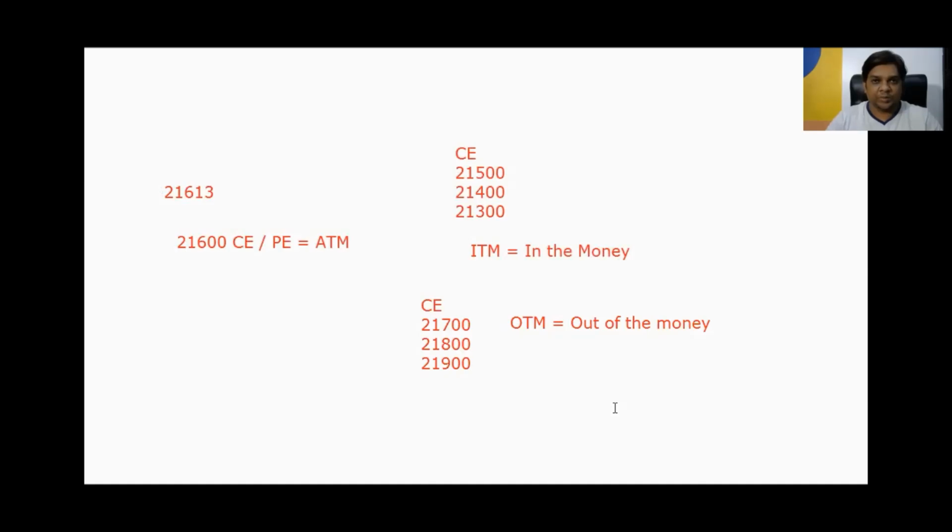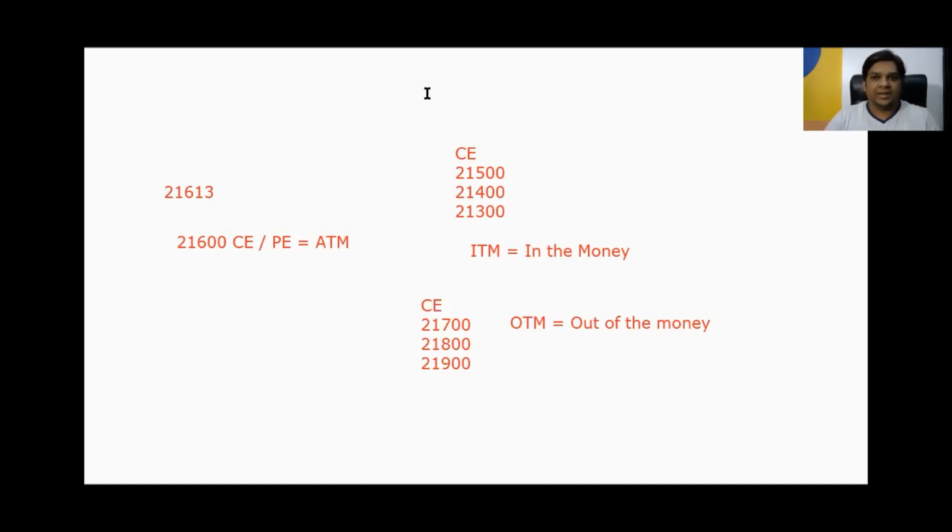In the case of call options, we call it out of the money call options. And if the strike price is less than the current market price, we call it in the money call options. Now it is very clear with this example of Bank Nifty, and this is a recent example because 21,630 is the last closing of Bank Nifty.